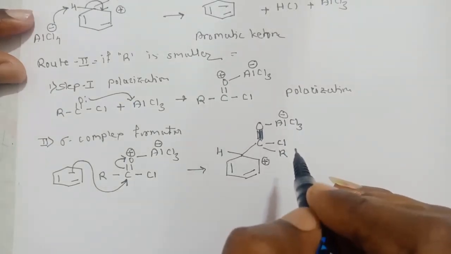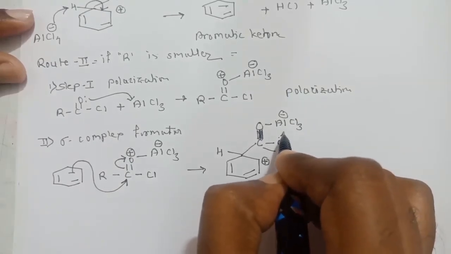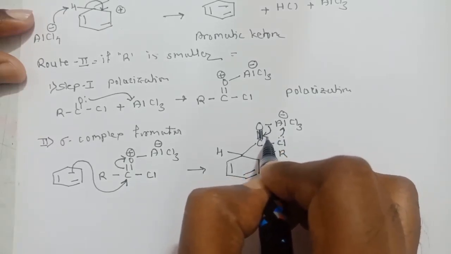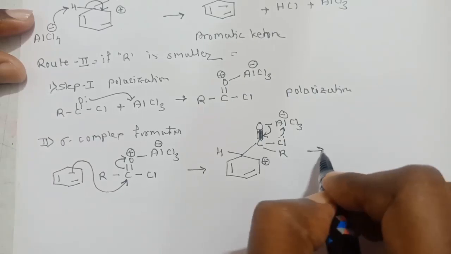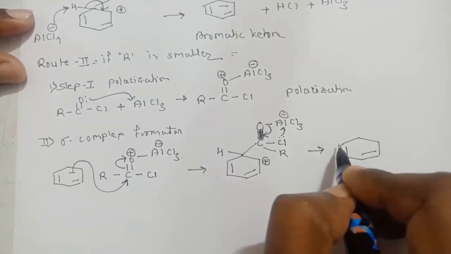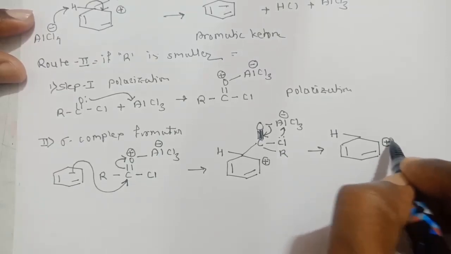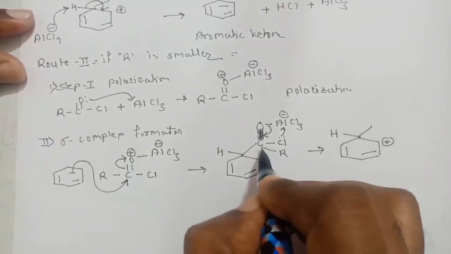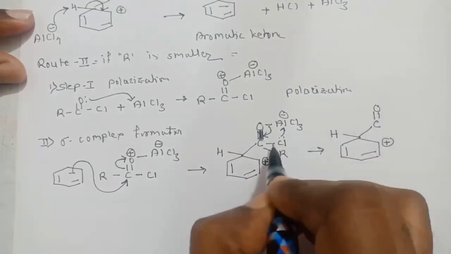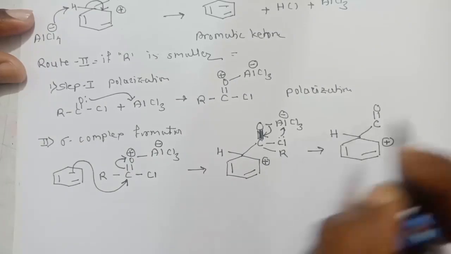In the sigma complex, again there will be a rearrangement. So this lone pair will attack over here. This sigma bond will break. Here it comes. So we will get, see here, the sigma complex, 2 pi bonds as they are. This hydrogen is also as it is. This carbocation is also as it is. And see here, the carbonyl carbon comes over here. So this will be the double bond. This bond will break and form a bond with AlCl3, and this R is as it is.